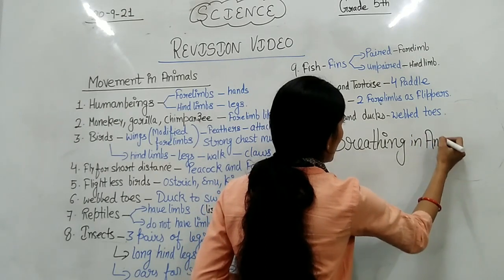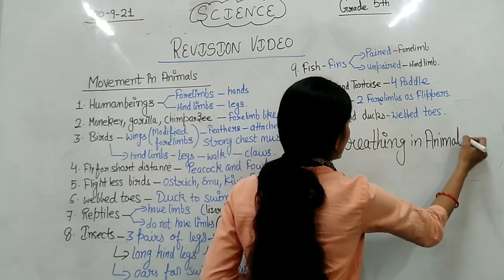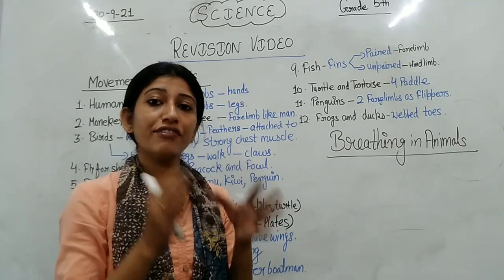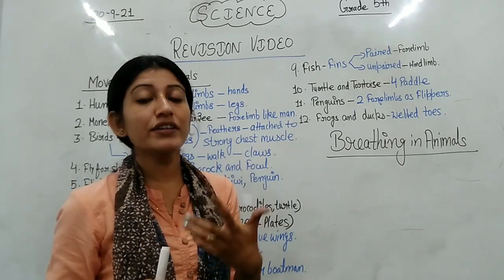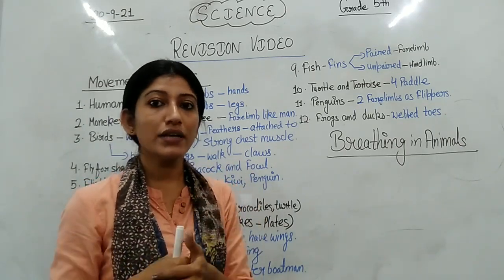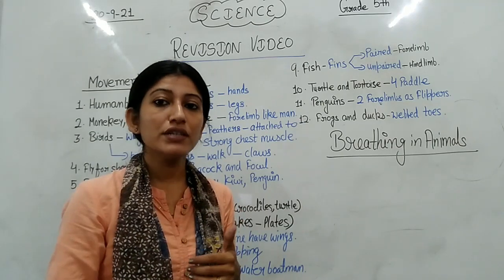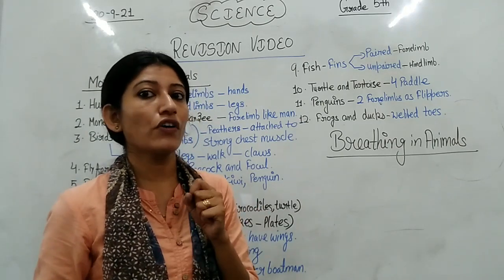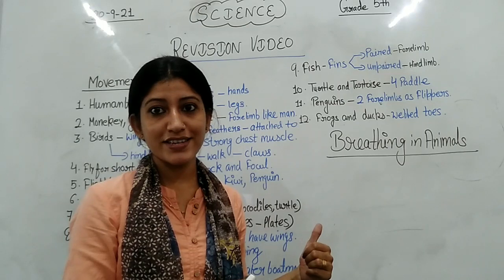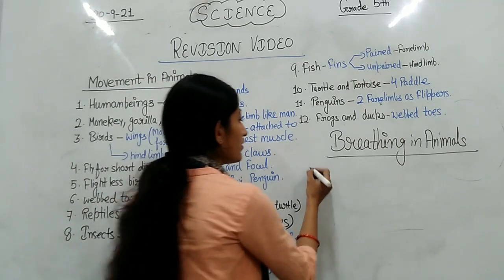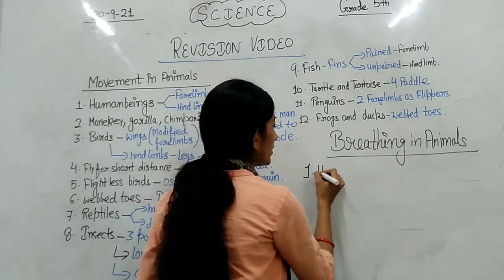So when we talk about breathing in animals, students, you all know that different animals have different organs for breathing. Then there are different types of animals, so they also have different organs for breathing. So let's discuss that here. First of all, let's see about human beings.